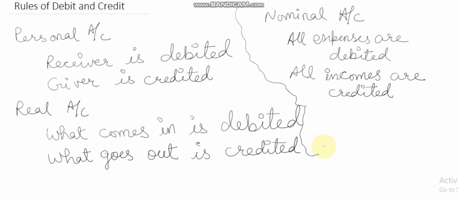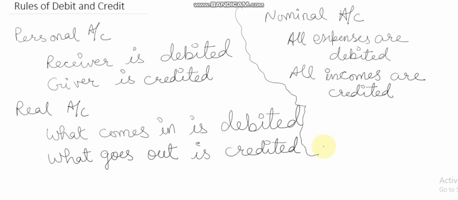Now let us come to real account. What comes in the business is debited and what goes out of the business is credited. And you all know that real account is in respect of assets. So let us take the previous two transactions. Paid cash to Ram rupees 5,000. Here cash is an asset.